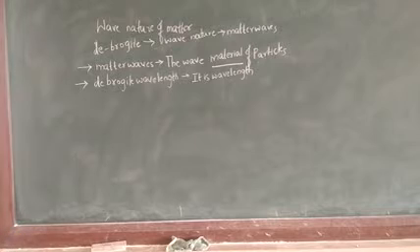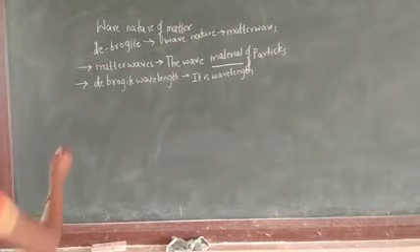Now here we have to write the expression for the de Broglie wavelength of a photon.